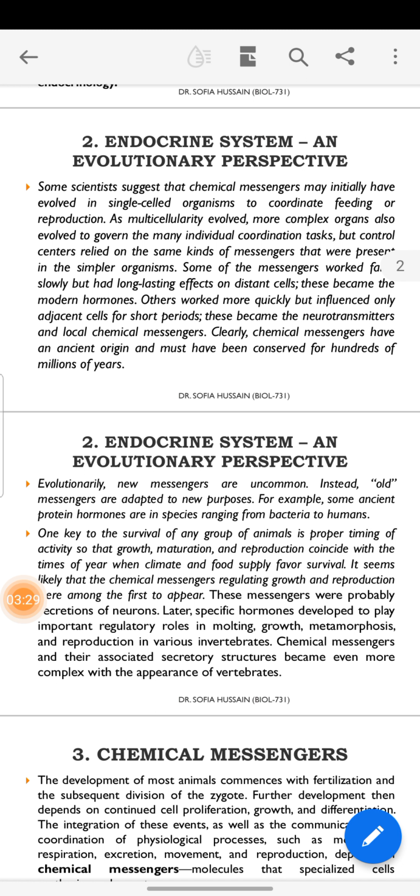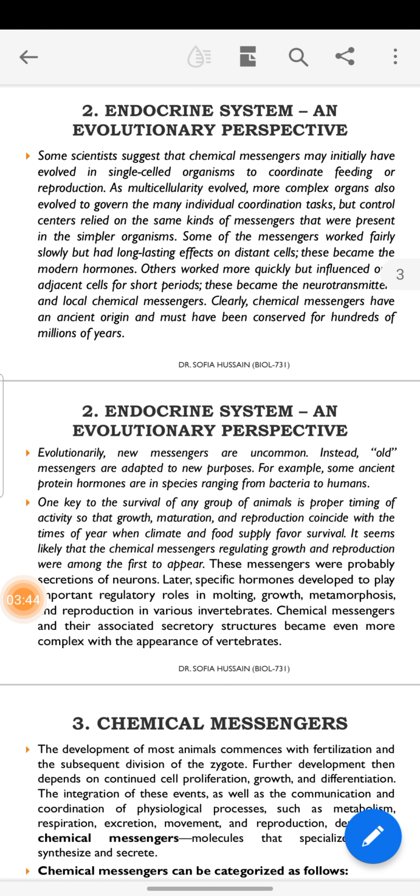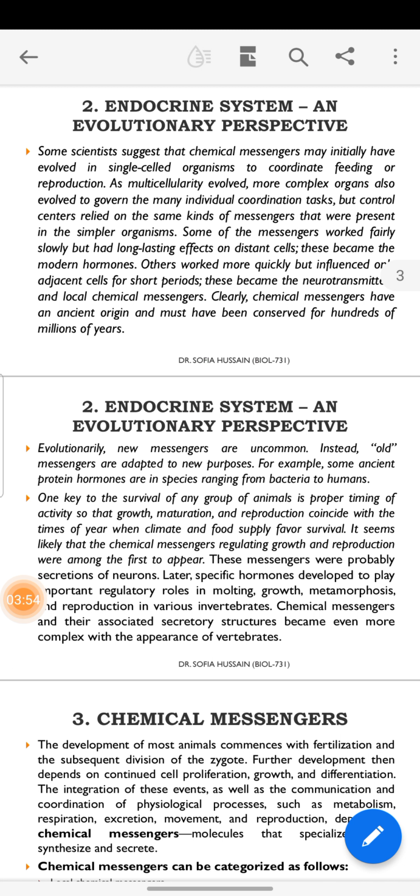As multicellularity evolved, more complex organs also evolved to coordinate many individual tasks, but control centers relied on the same kind of messengers that were present in the simpler organisms. Some of the messengers were fairly slow but had long-lasting, distant effects. These became the modern hormones.